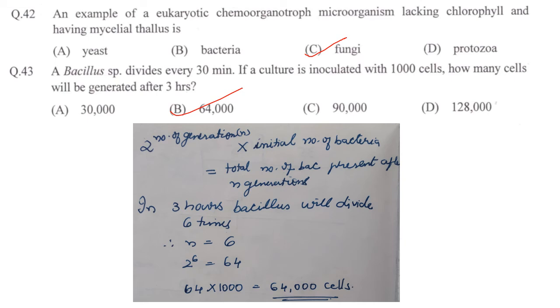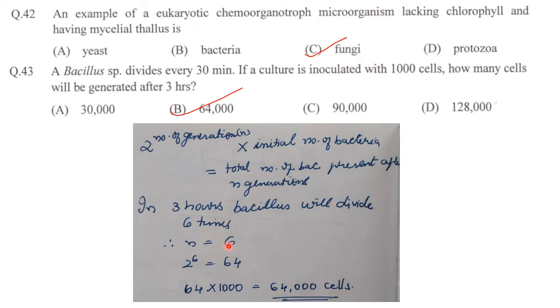Next one. A bacillus species divides every 30 minutes. If a culture is inoculated with 1000 cells, how many cells will be generated after 3 hours? So we have the formula: 2 raised to number of generations into initial number of bacteria is equal to total number of bacteria present after n generations. So in 3 hours, bacillus will divide 6 times.